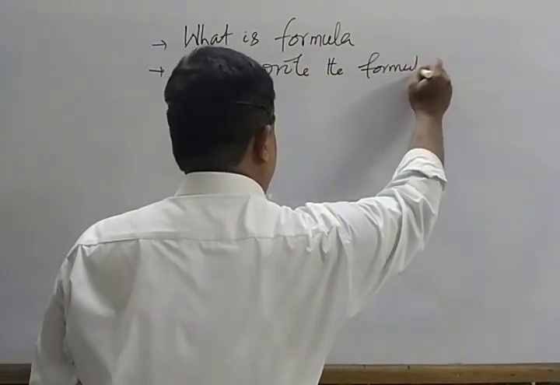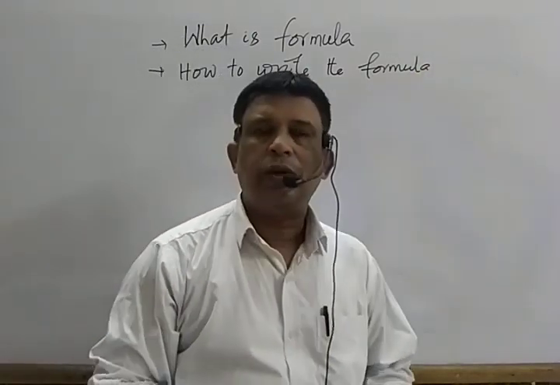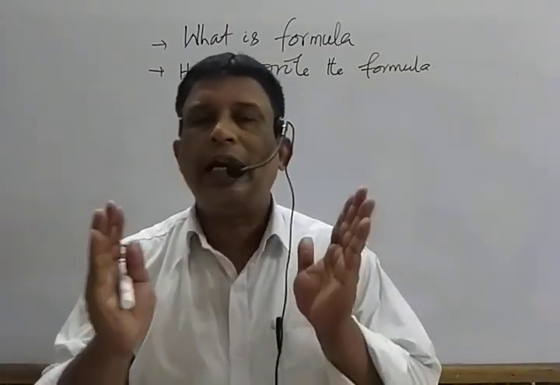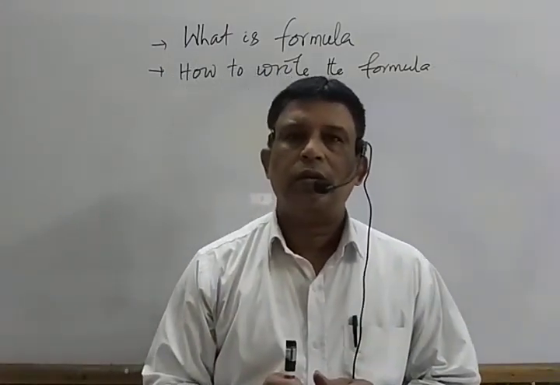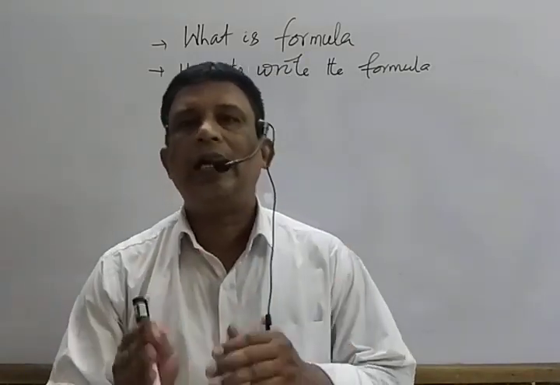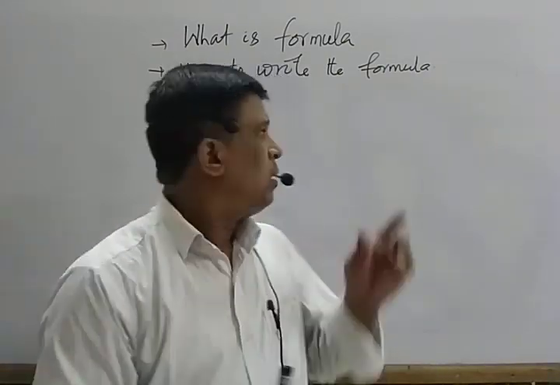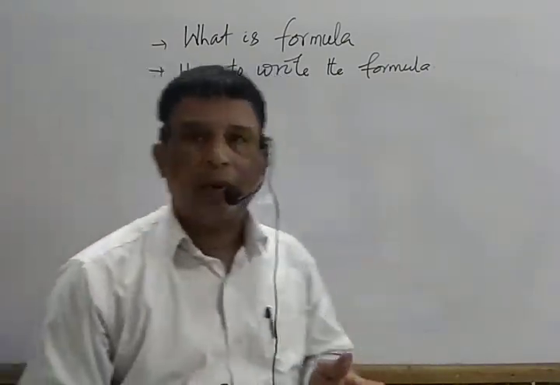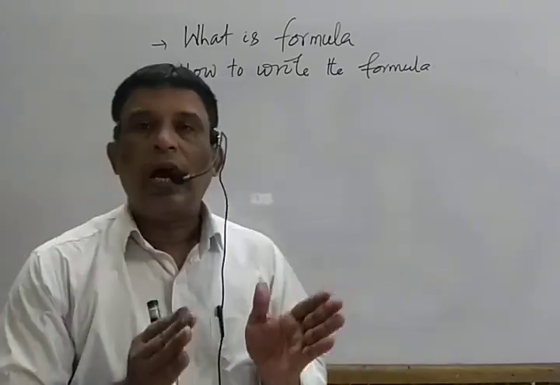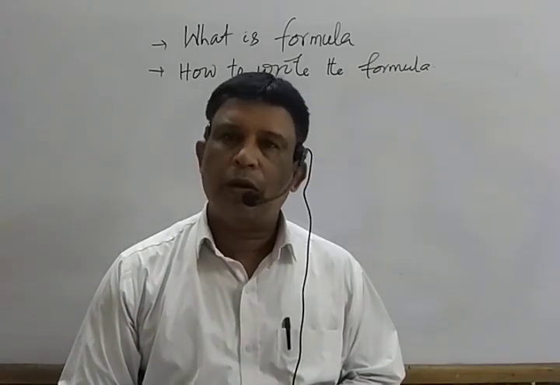Means what are the different steps we have to follow for writing the formula. First we discuss what is a formula. It is a shorthand representation, instead of writing the full name of an element. While writing the shorthand representation for a molecule or a compound, we write with the help of symbols and subscript numbers. That is known as the formula.